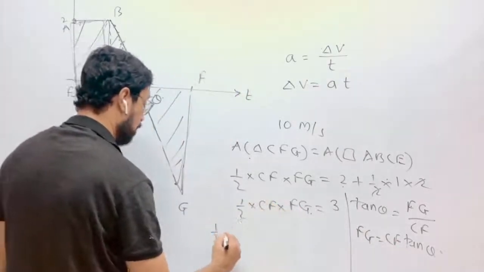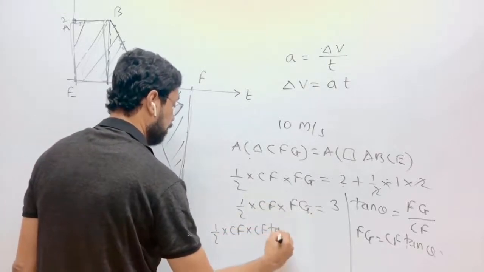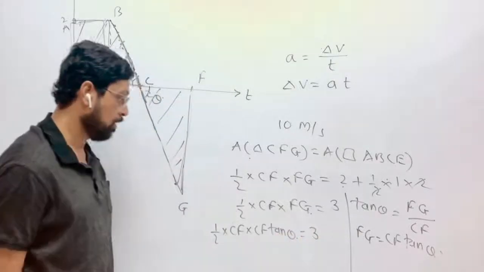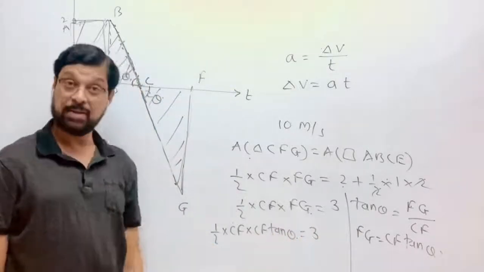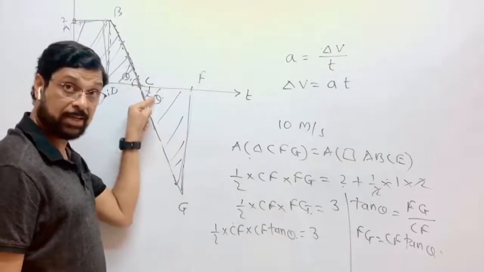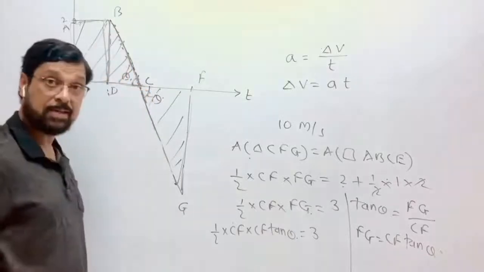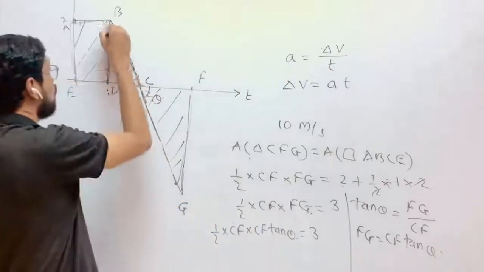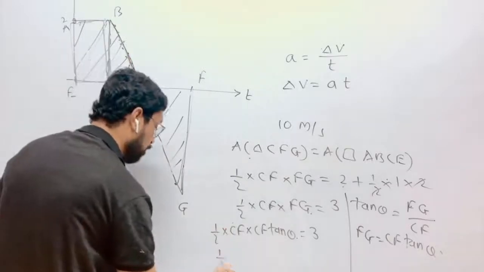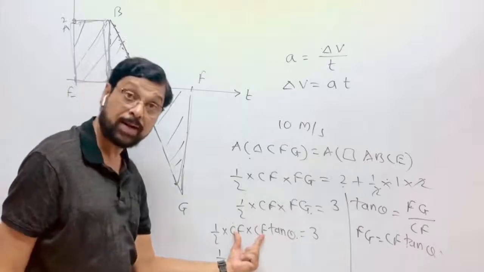So half into CF into CF tan theta is equal to 3. What is this tan theta? These two theta are same, vertically opposite angles. So tan theta is opposite side upon adjacent side. So tan theta will be 2 upon 1. So half into CF into CF is CF square.